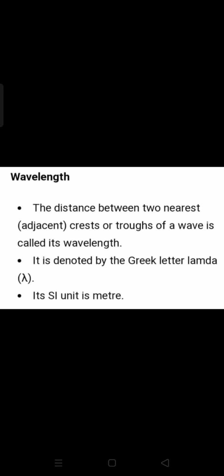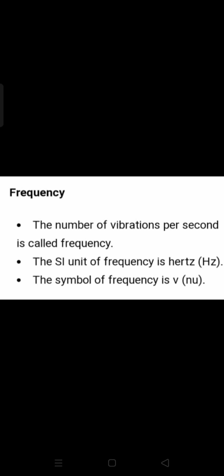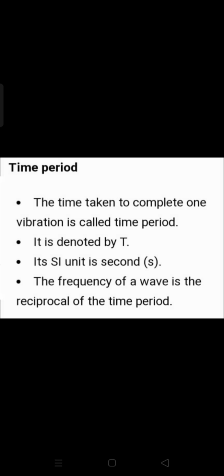Wavelength. The distance between two nearest adjacent crests or troughs of a wave is called its wavelength. It is denoted by the Greek letter lambda. Its SI unit is meter. Then frequency. The number of vibrations per second is called frequency. The SI unit of frequency is hertz. The symbol of frequency is ν. Time period. The time taken to complete one vibration is called time period. It is denoted by T. Its SI unit is second. The frequency of a wave is the reciprocal of the time period.